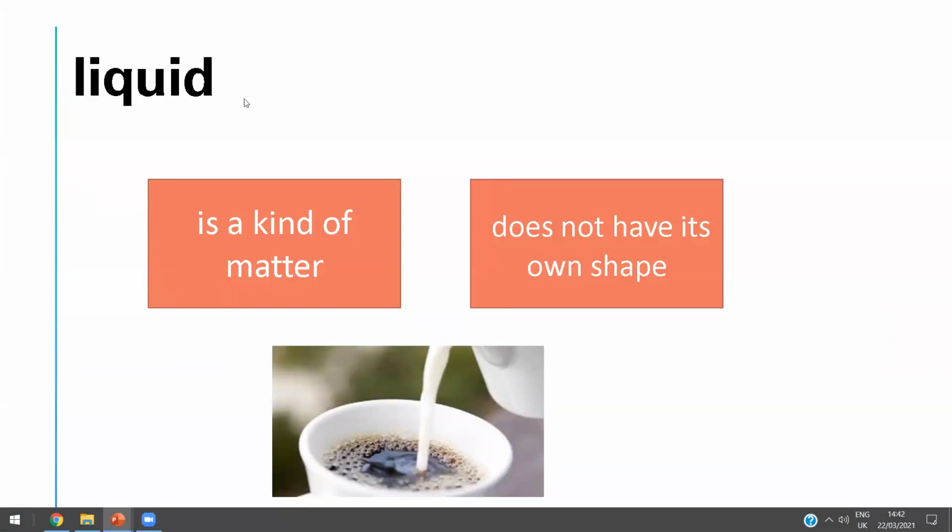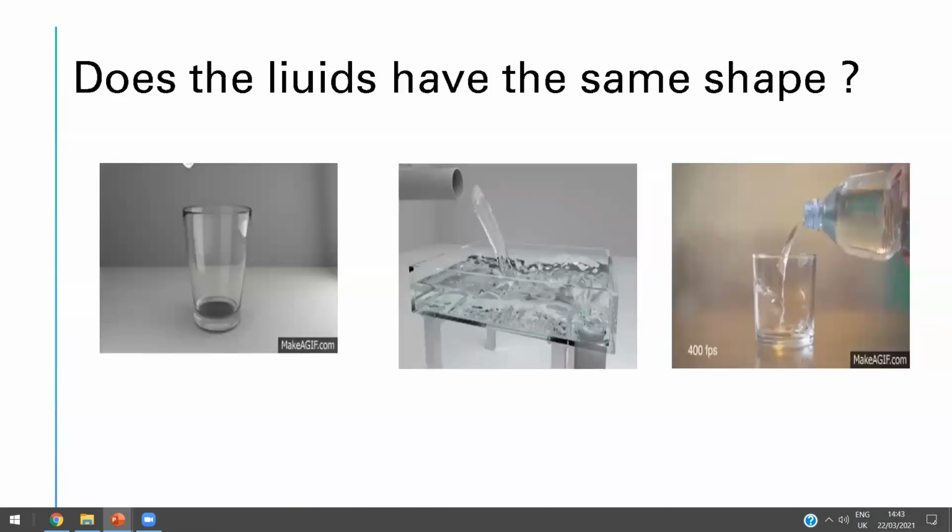Okay, so now listen to me to learn more about the liquid, okay? So first, what about the liquid? Liquid is a kind of matter. Also, solid is a kind of matter. Liquid doesn't have its own shape, okay?